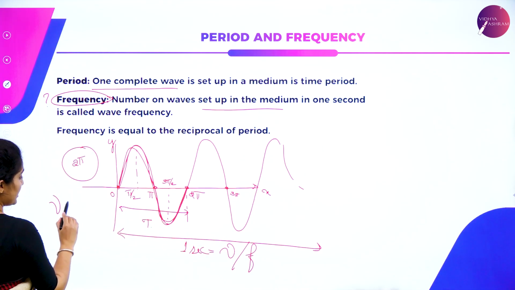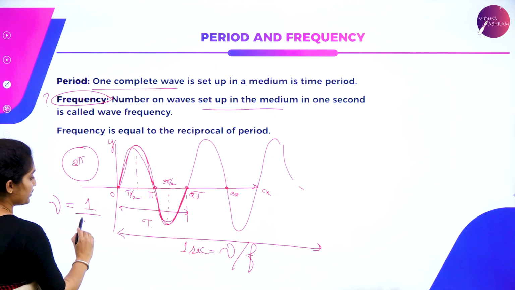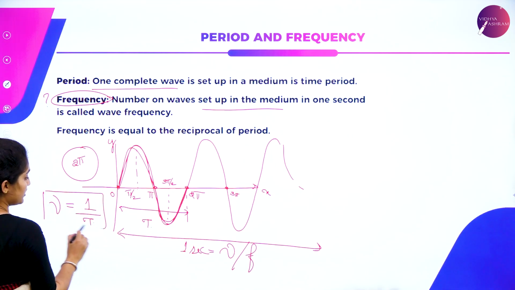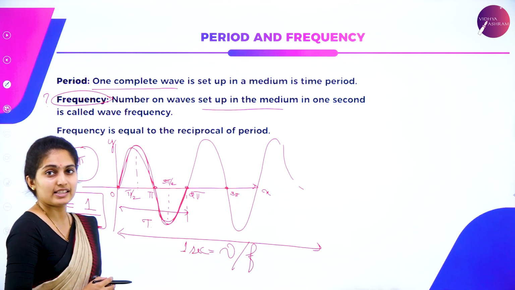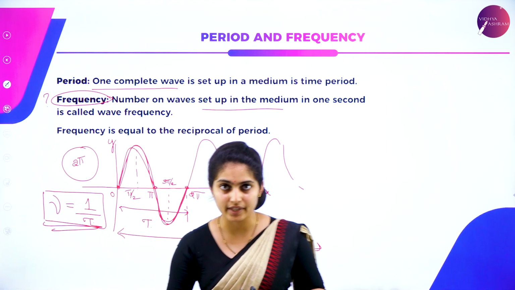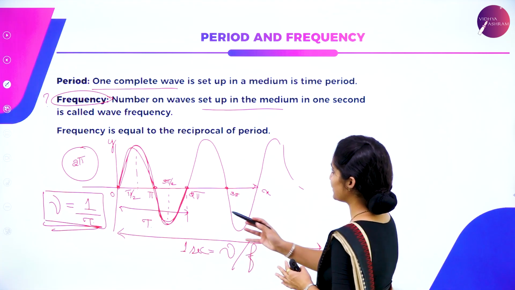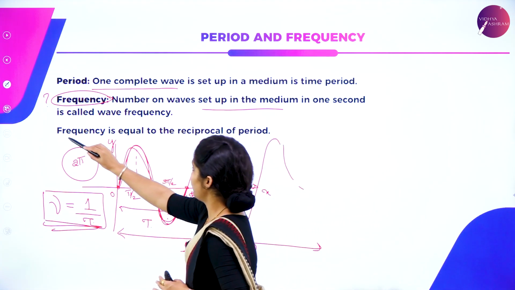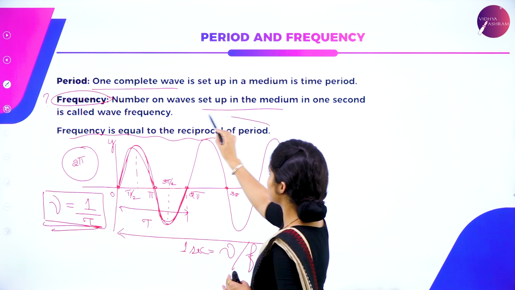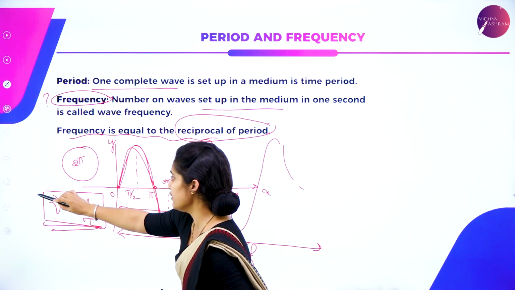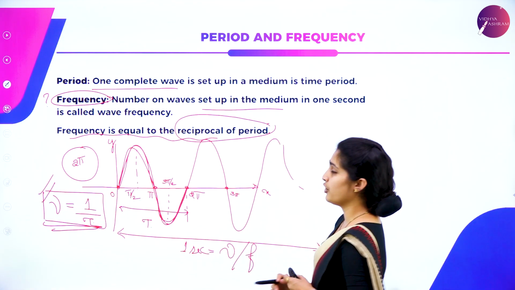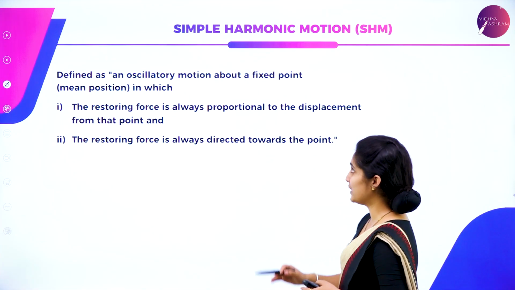So frequency is always the reciprocal of the time period. This is the relation between frequency as well as the time period. Frequency is given in terms of nu, or else you can even write f is equal to the reciprocal of the time period. So frequency is equal to the reciprocal of the period. That is what I have mentioned over here. That's all about your period and frequency.